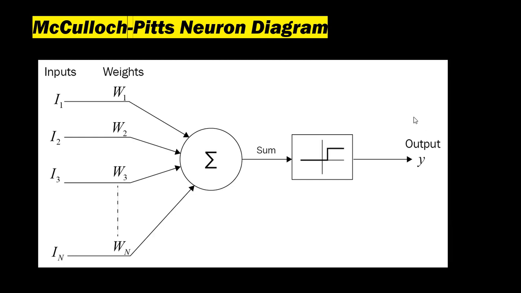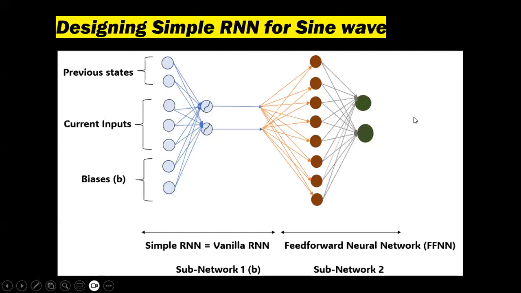So coming to the next topic, designing a simple RNN for sine wave data. As we can see, this is the architecture of the simple RNN that I have built to produce sine wave data. To talk about the design, the architecture is divided into two sections: the simple RNN, which is also called vanilla RNN, and a feed-forward neural network, which has a fully connected layer.